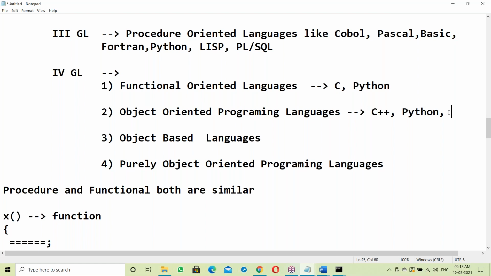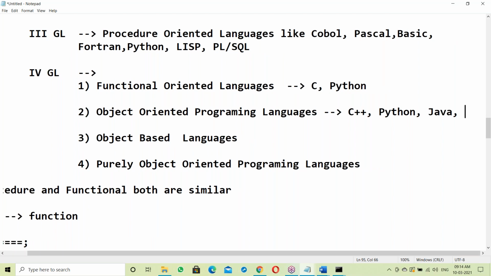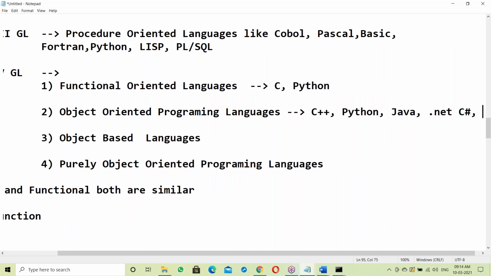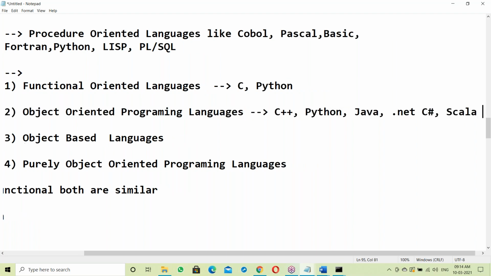Next Python. After Python, the next OOPS language is Java. After Java, the next OOPS language is .NET C Sharp. After that, a recent language, Scala. Scala was developed around 2009 and released in the year 2010. Scala is a big data processing language using the Spark framework.